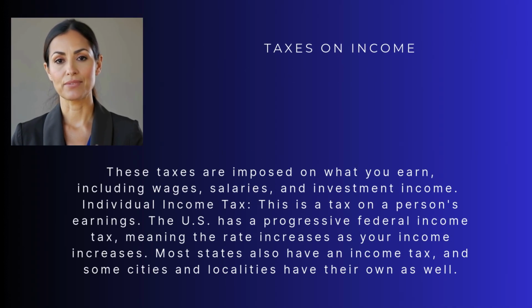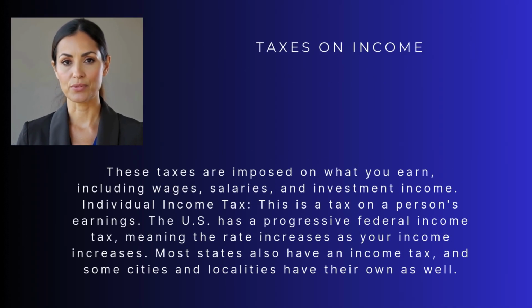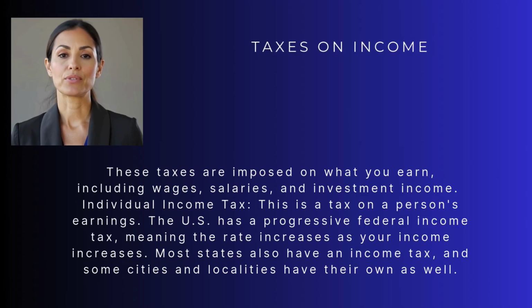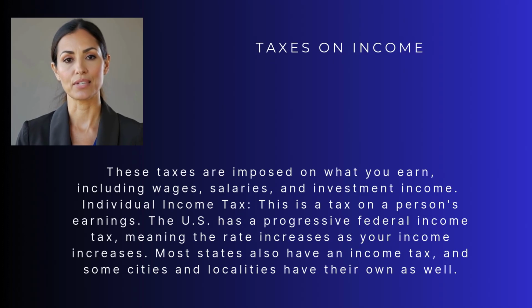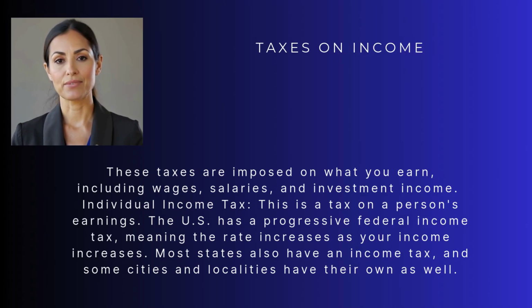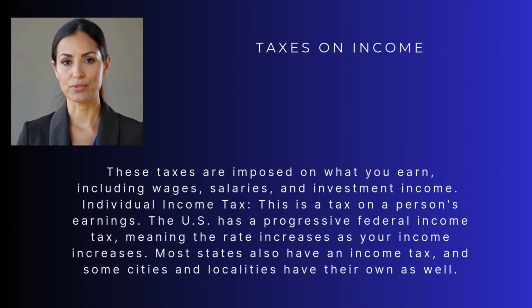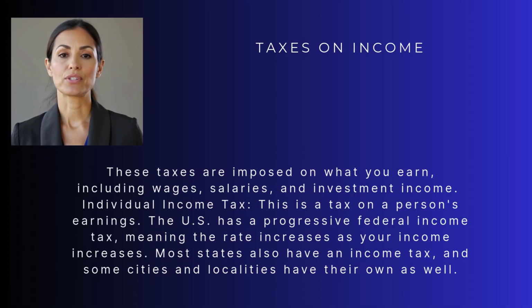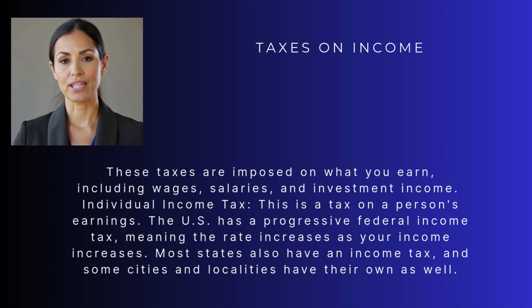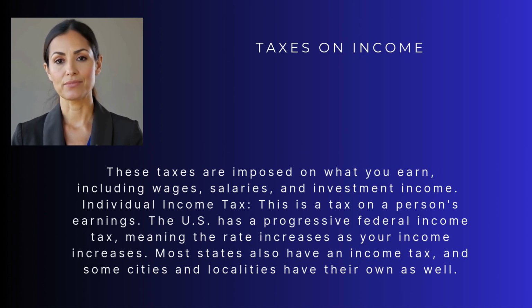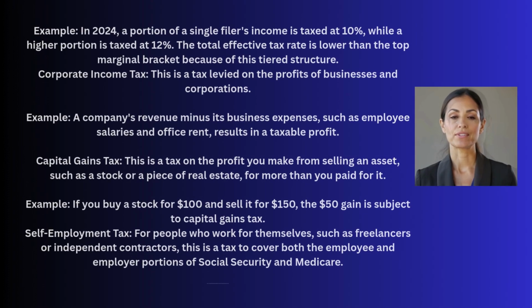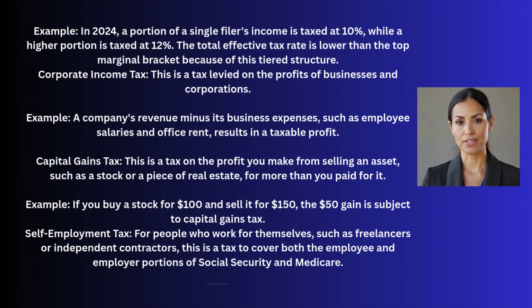Taxes on income. These taxes are imposed on what you earn, including wages, salaries, and investment income. Individual income tax. This is a tax on a person's earnings. The U.S. has a progressive federal income tax, meaning the rate increases as your income increases. Most states also have an income tax, and some cities and localities have their own as well.